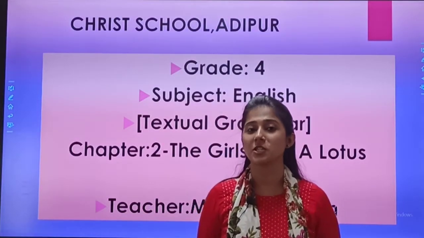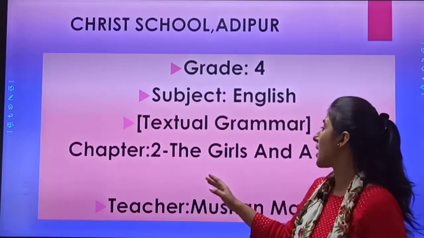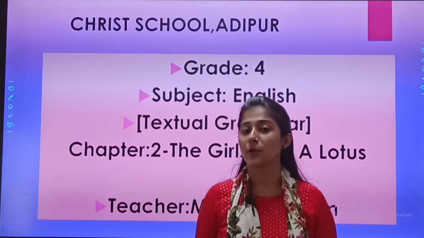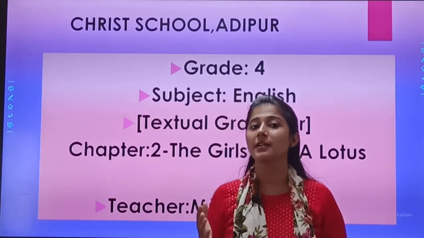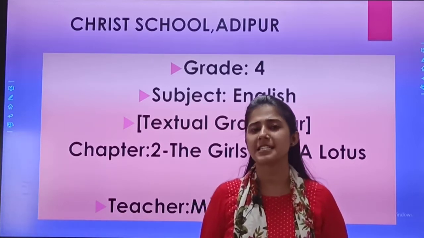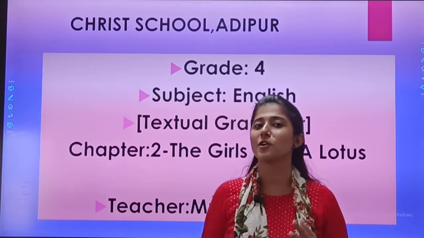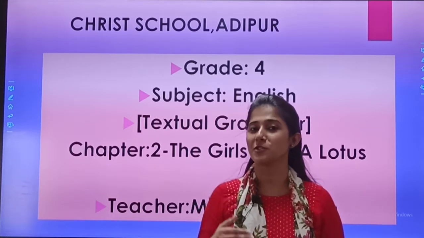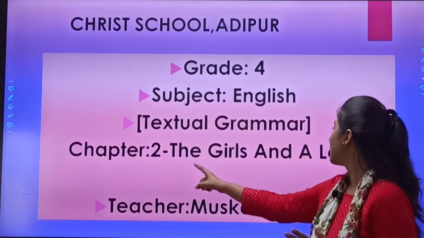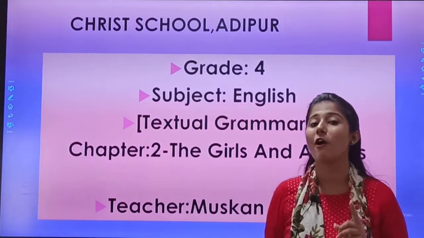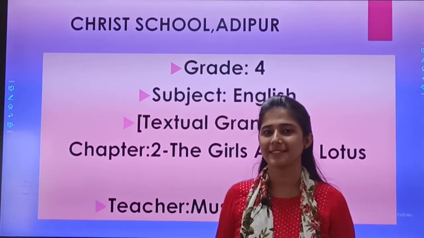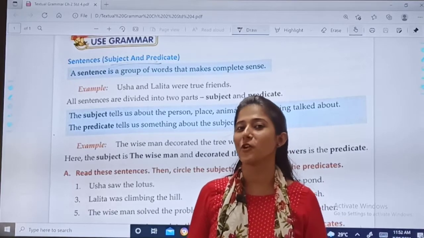Today we will do the textual grammar portion of chapter number 2, the girls and the lotus, because in that grammar portion it is about subject and predicate. And you all have made silly mistakes in your unit test. So for the revision purpose, we will solve that exercise which is at the last of your chapter, the girls and the lotus, in your English textbook. Okay, so take out your English textbook, page number 17.